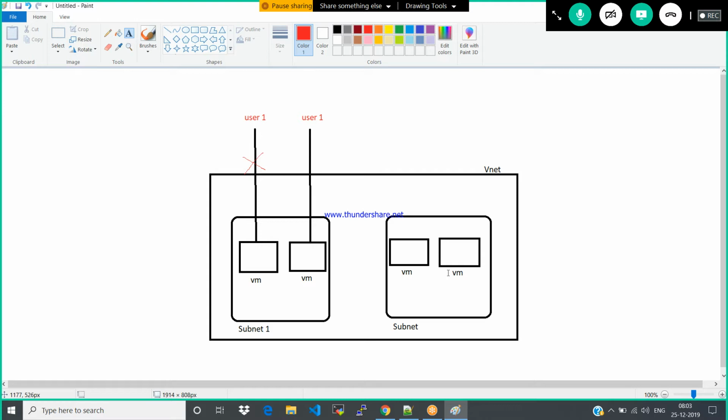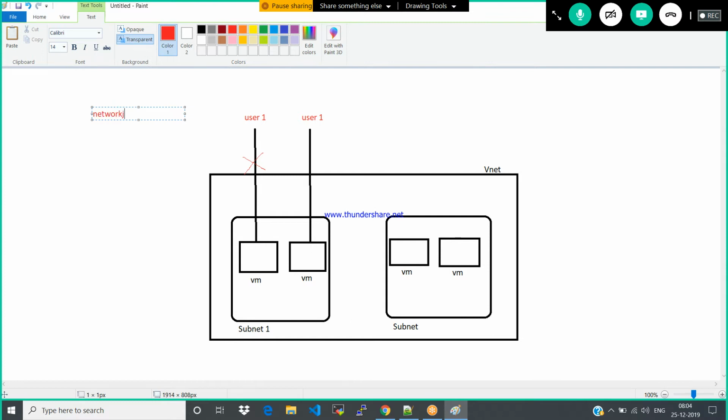So how to do this? As part of security, it is very mandatory. It's very important. So how can you achieve this? How do you restrict particular users, giving access to particular resources? We have a concept called network security groups, NSG.